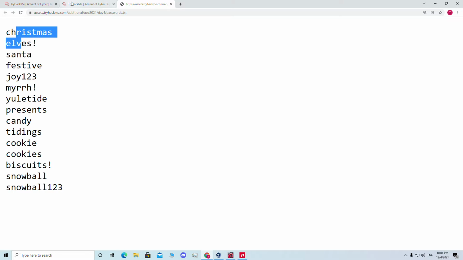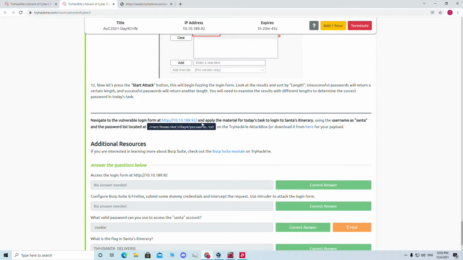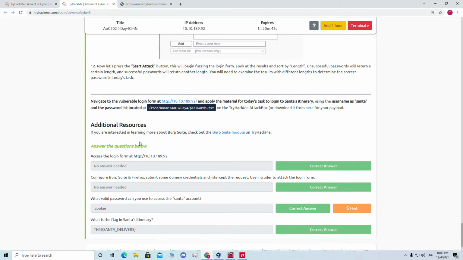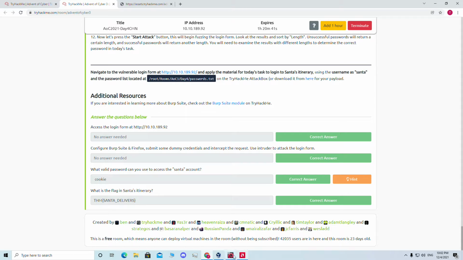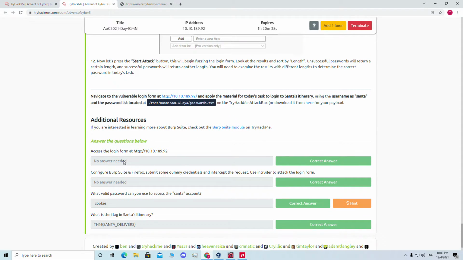We're going to use this password list for going into Santa's account. Okay, so let's open Kali Linux first, and we will open Burpsuite, and we will go to this address and see how things look.